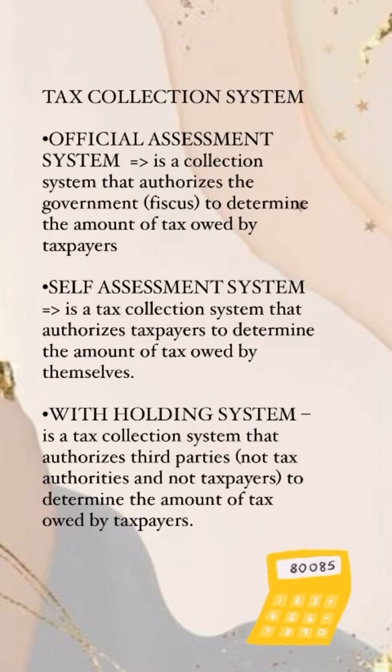Tax collection system. Official assessment system is a collection system that authorizes the government to determine the amount of tax owed by taxpayers. Self-assessment system is a tax collection system that authorizes taxpayers to determine the amount of tax owed by themselves. Withholding system is a tax collection system that authorizes third parties, not tax authorities and not taxpayers, to determine the amount of tax owed by taxpayers.